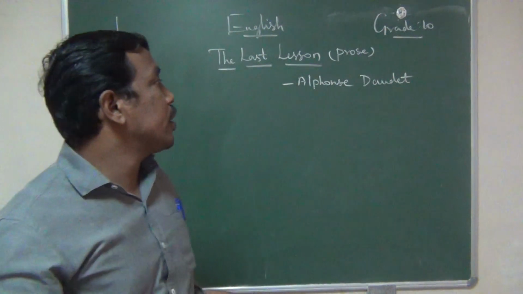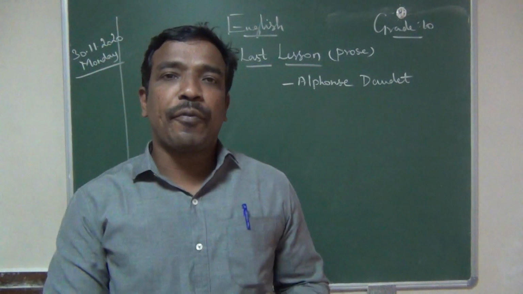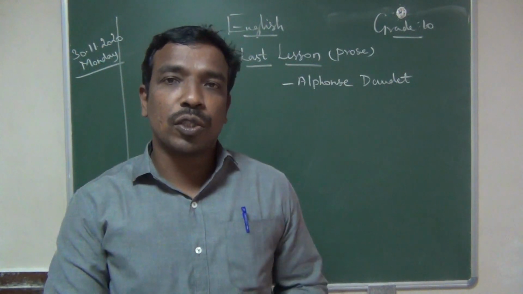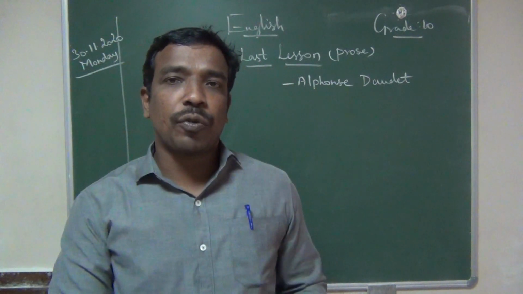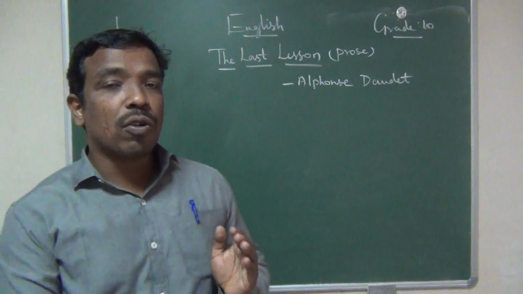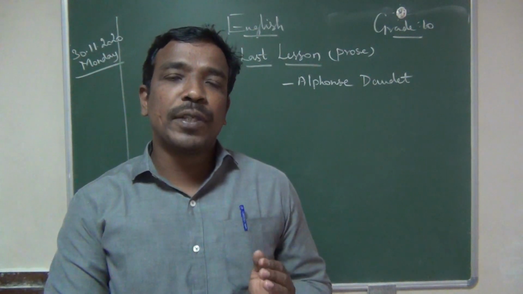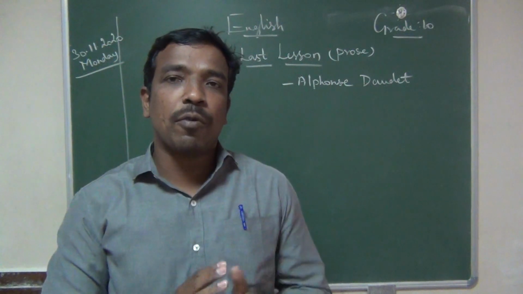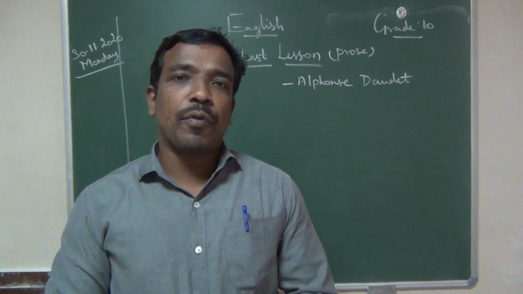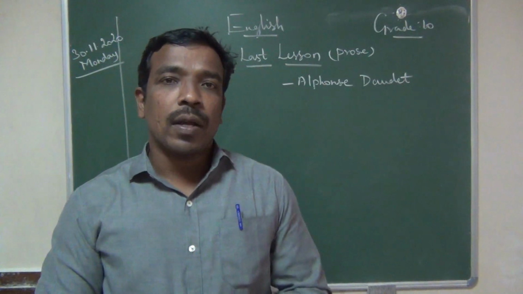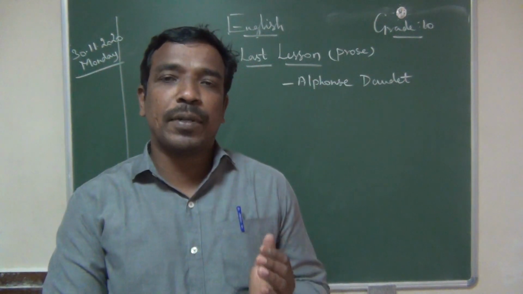Who is this Alphonse Daudet? He was a French novelist as well as a short story writer. This story, the last lesson, is set in the time of the Franco-Prussian War. The Franco-Prussian War happened in 1870-71, in which France was defeated by the Prussians.